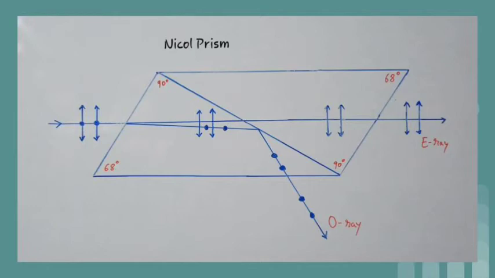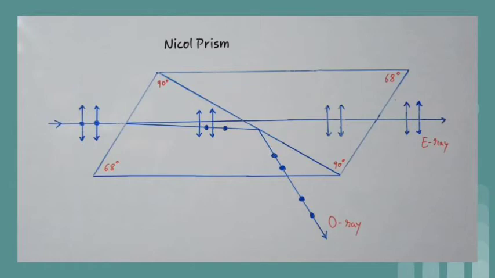As a result, the ordinary ray passing through the denser to rarer medium with angle of incidence greater than critical angle, which is equal to 69 degree, undergoes total internal reflection, and hence ordinary rays are not transmitted through the Nicol prism. On the other hand, extraordinary ray passes through the rarer to denser medium and then again to rarer medium.